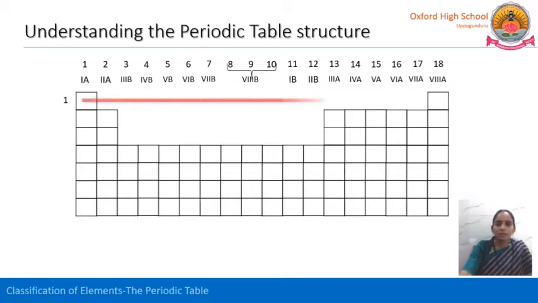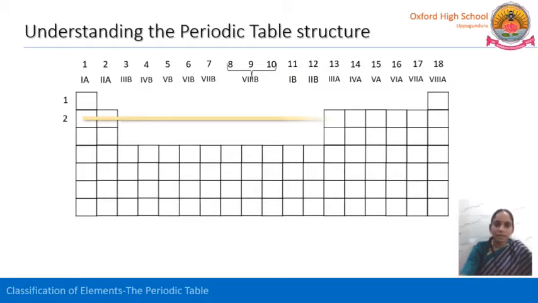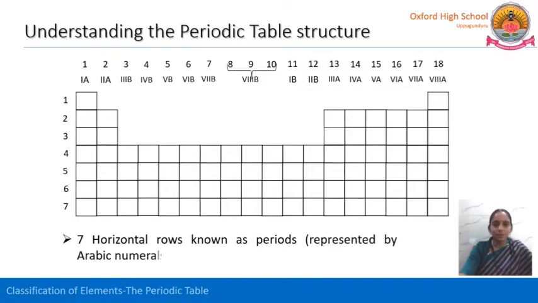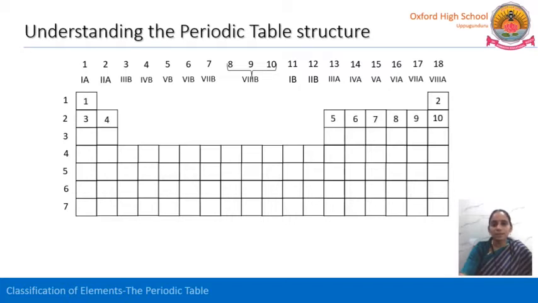Now let us see about periods. From left to right, the horizontal row is called a period. A period is nothing but a horizontal row from left to right. How many do we have? Total 7 periods in the modern form of the periodic table. See the statement: 7 horizontal rows known as periods, represented by Arabic numerals 1 through 7.